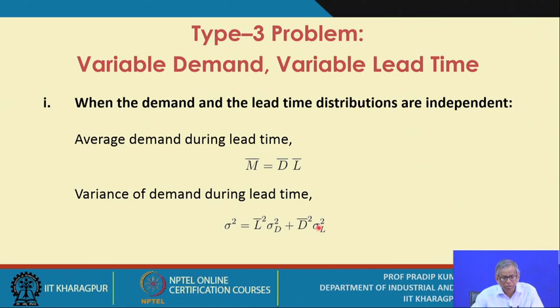We will be considering whether your inventory control system is suitable, or is working perfectly during the lead time. So the average demand during lead time is an important factor to be considered, and also the variance of demand during lead time.